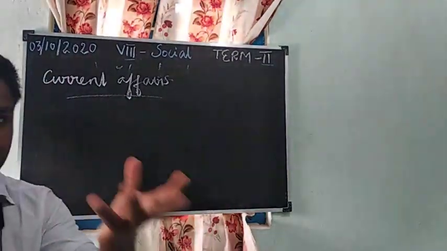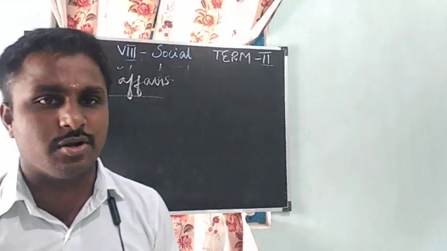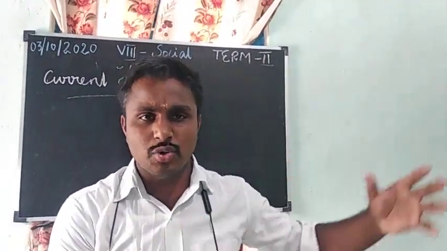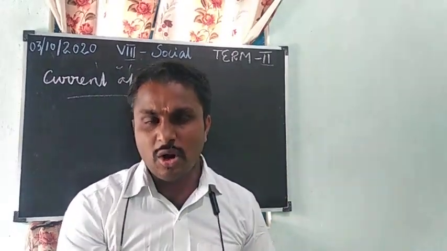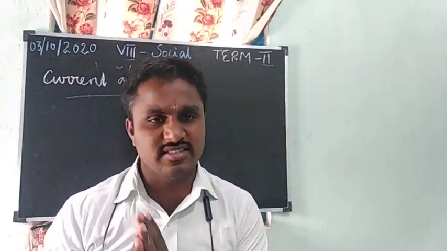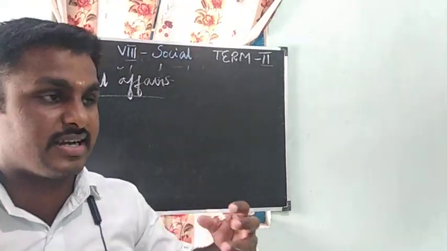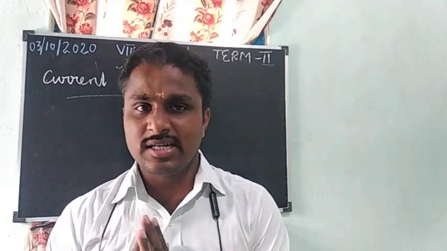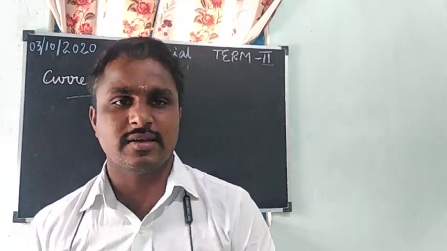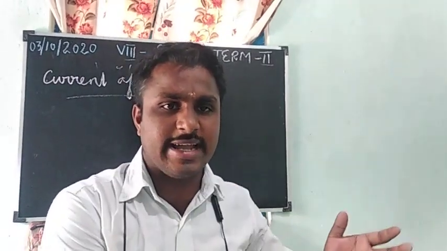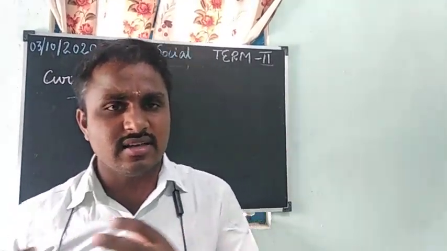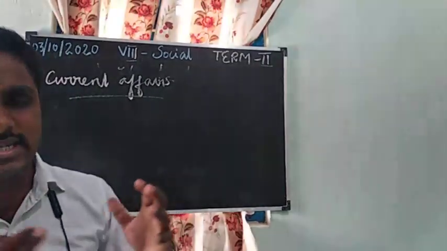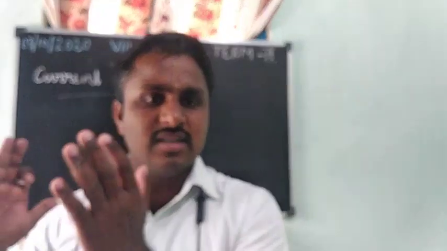Next, who is the Vice President of India? Venkaiah Naidu is the Vice President of India. And we have two houses: one is Lok Sabha and the other is Rajya Sabha. Next, how many states? There are 28 states in our country and 8 union territories. Out of 28 states, Tamil Nadu is our state. Who is the head of the state? The governor.